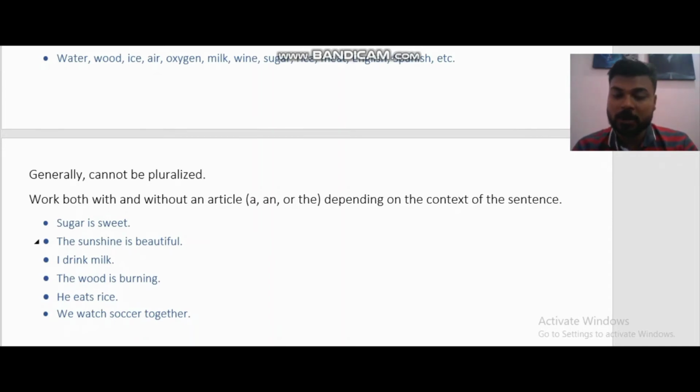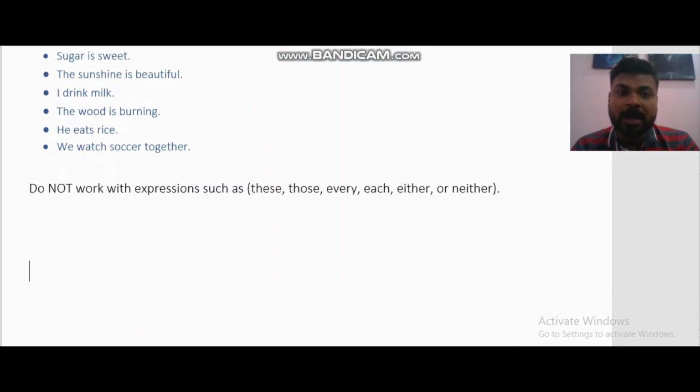We watch soccer together. Now, it does not work with expressions such as these, those, every, each. It means you cannot use uncountable nouns with these, those, every, each, either, or neither, because they are to talk about plural things. Remember this rule: the nouns that can be pluralized are countable. The nouns that cannot be pluralized are uncountable.